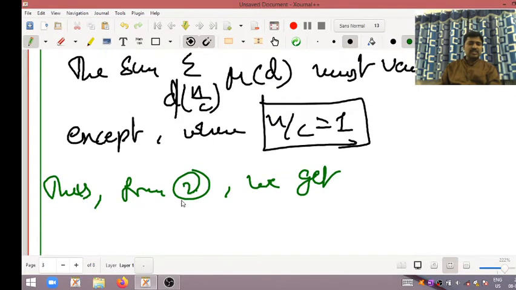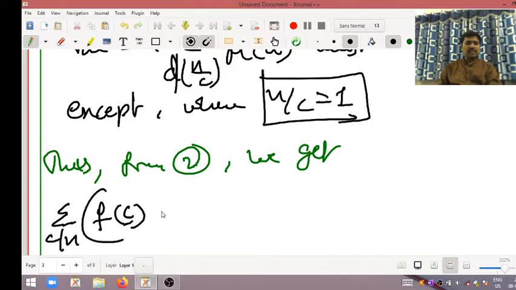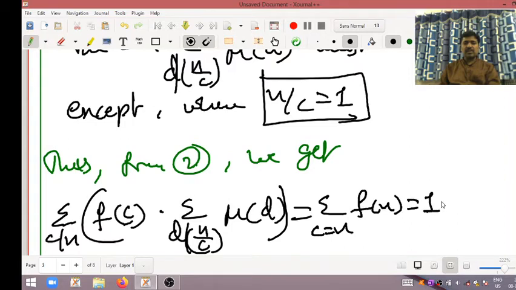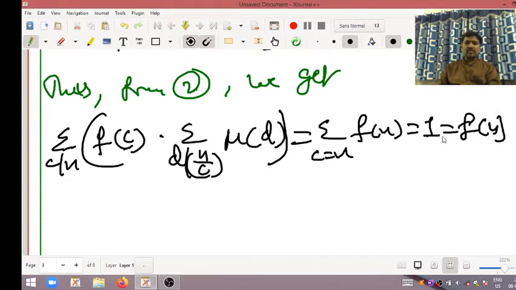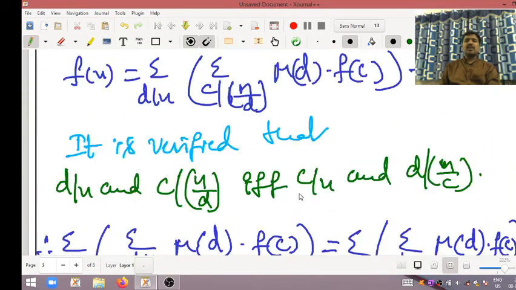So the second one becomes summation c divides n of small f of c into summation d divides n by c of Mobius of d, which is equal to summation over c equal to n of f of n into 1, that is equal to f of n for c equal to n. Okay, my dear friends, I hope you all understood this theorem. This is the Mobius inversion formula.